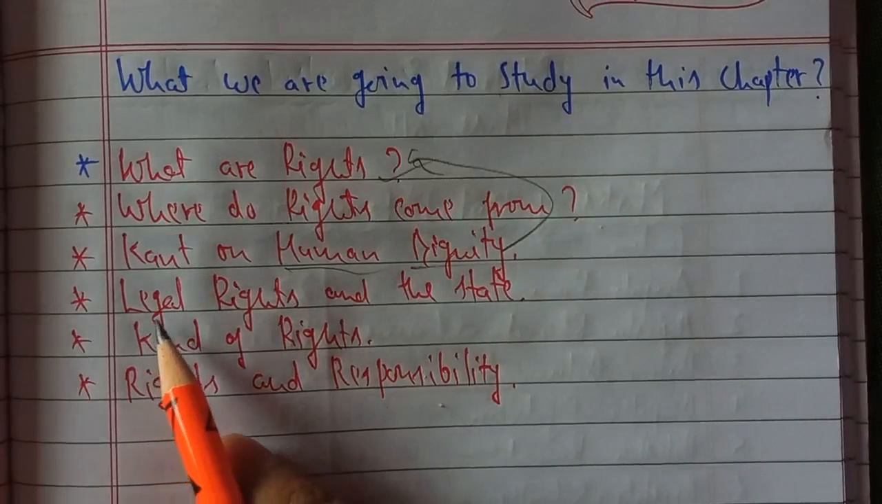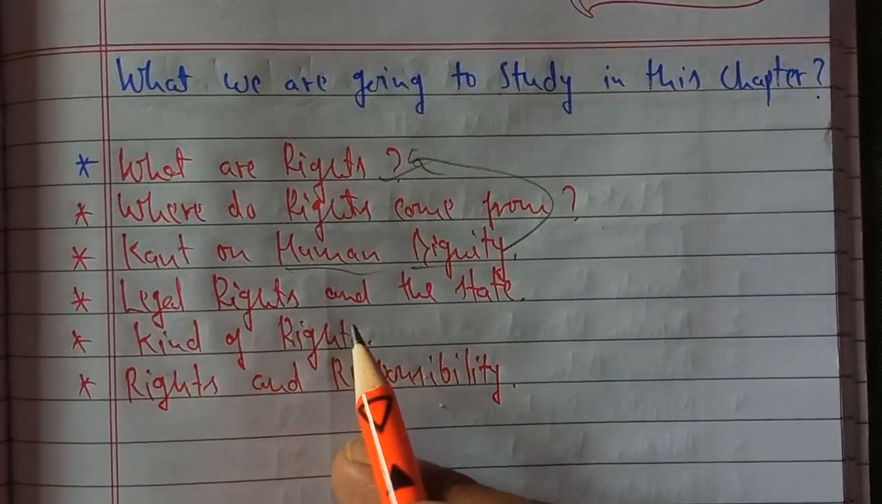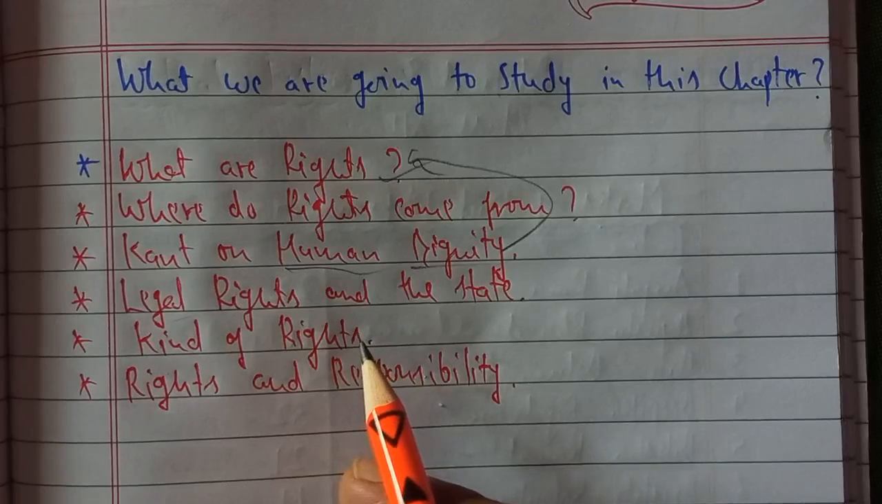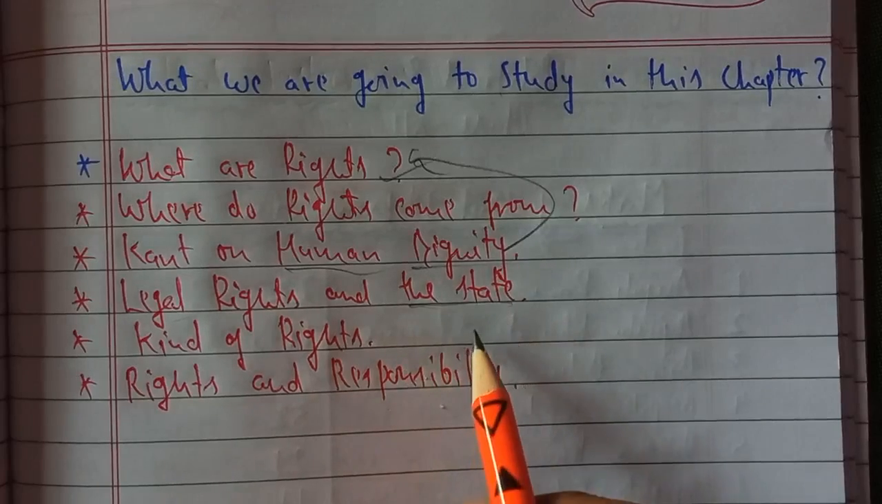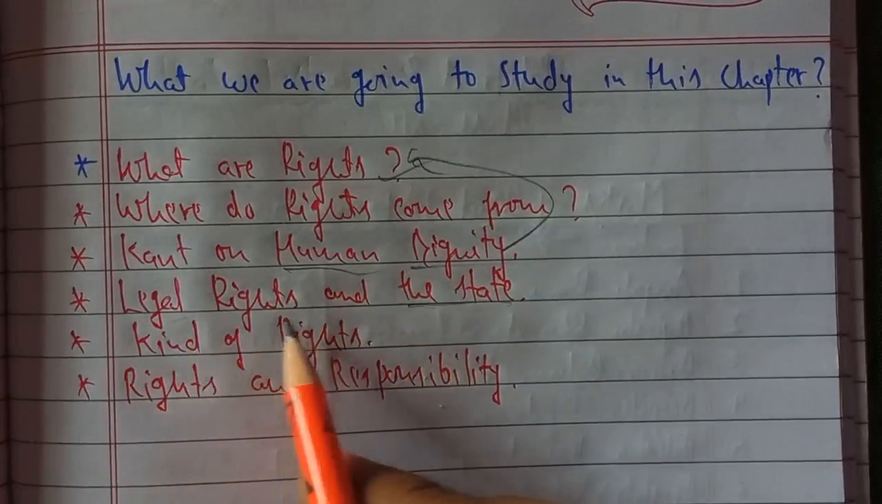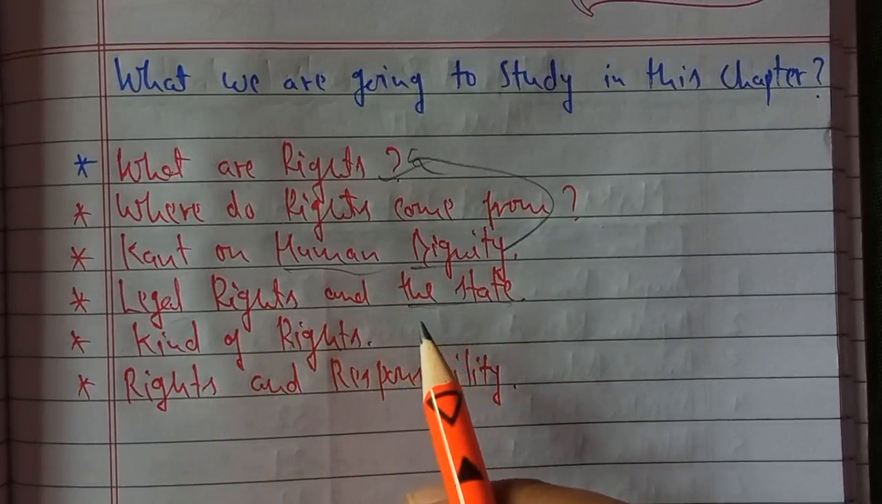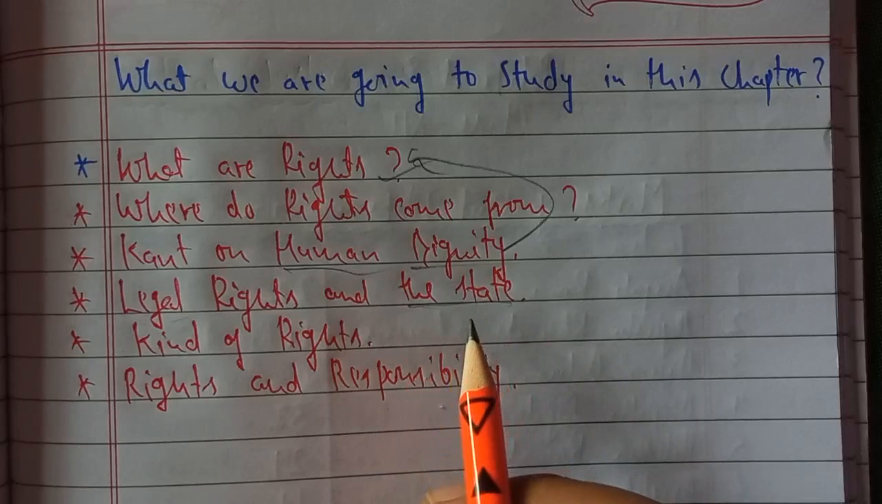Then we'll see legal rights and state rights. We say, okay, I have this right in society, I can move freely, I can profess and follow this religion, I want to follow this profession. But are these rights recognized by the state? So we'll see the relation between legal rights and the rights which are recognized by the state, because only if those rights are recognized by the state can we call them rights, otherwise we cannot call them our rights.